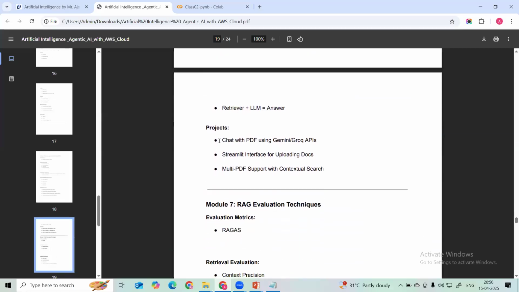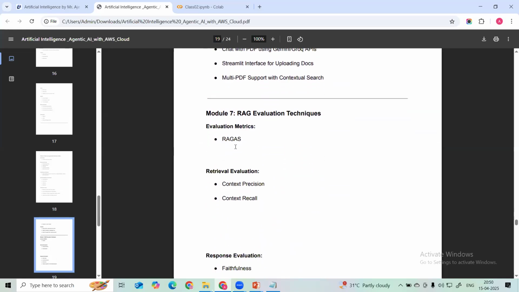And then we are going to see some projects. So we are going to build some projects here: chat with different PDFs with the Gemini, Groq API, OpenAI API. Then we are dealing with Streamlit and Gradio applications to upload this document. And then you can upload multiple PDFs, and then you can chat with your document, right?